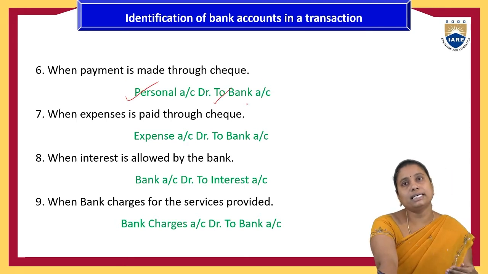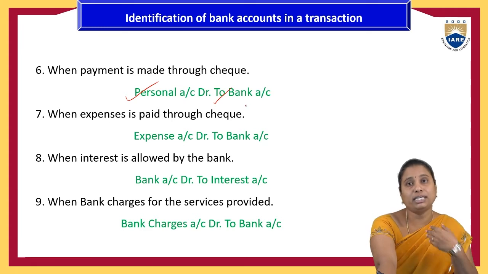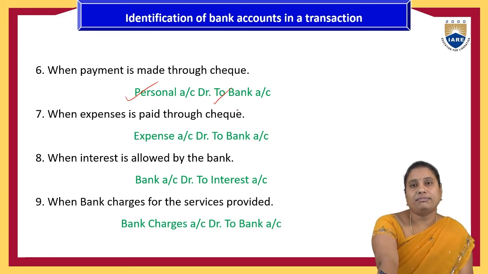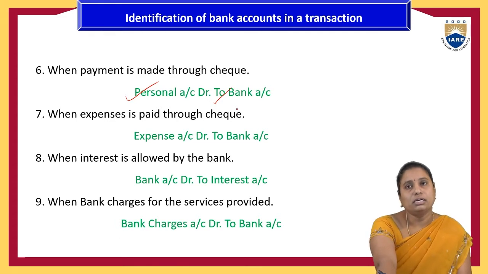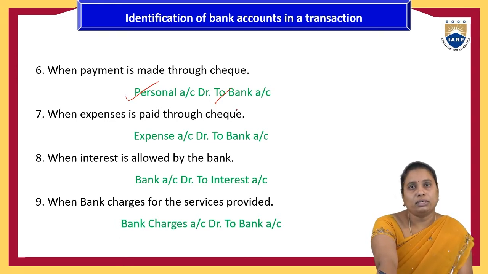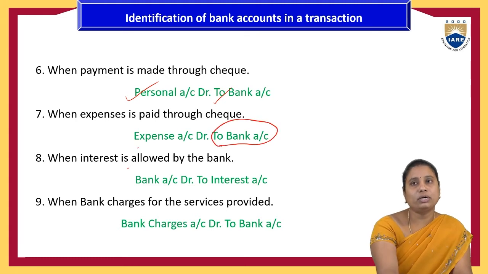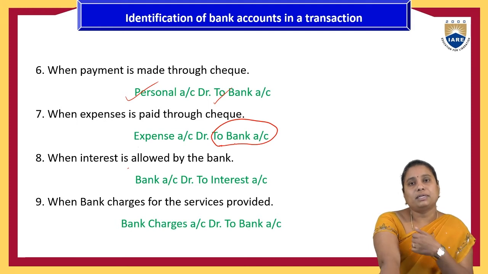Same way, when payment is made through a check, then personal account to bank account. The organization has made the payment to another person, so that person will be called the receiver to the organization. So that person's account will be debited, and from the bank account it goes out from the organization, credit. So personal account debit to bank account. Then when expenses are paid through a check, expenses account debit to bank account. Expenses are all debits, whereas the bank goes out, so that's why it is a credit account.